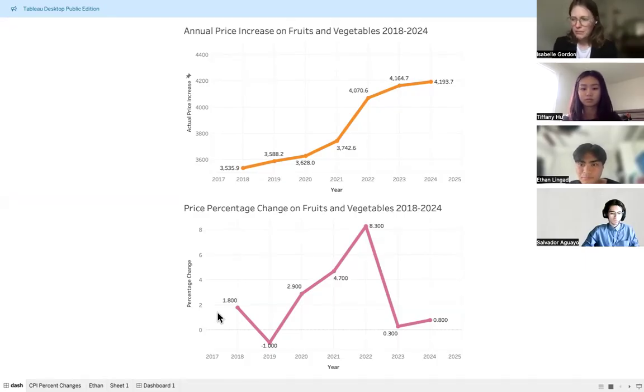But these trends highlight the impact of external factors on food costs. And understanding these shifts can help businesses anticipate market conditions, adjust pricing strategies, and just overall optimize inventory management during periods of peak price increase to mitigate any financial strain and just to better serve customers.